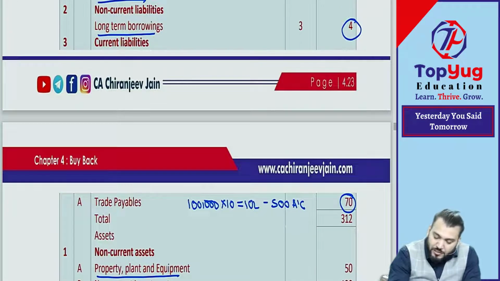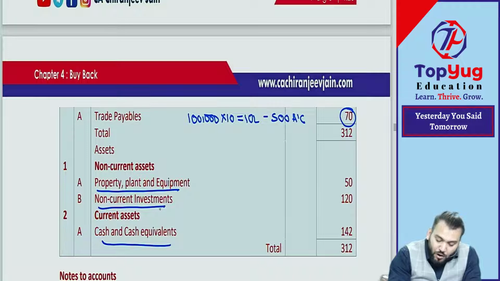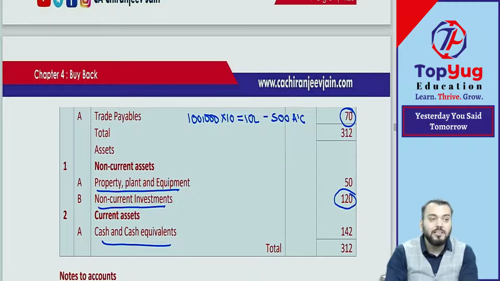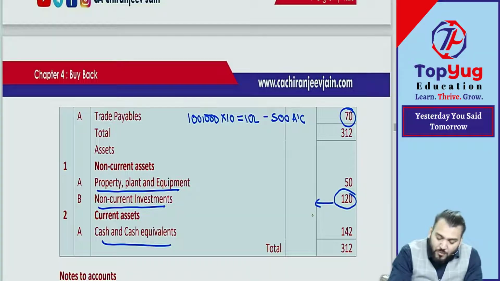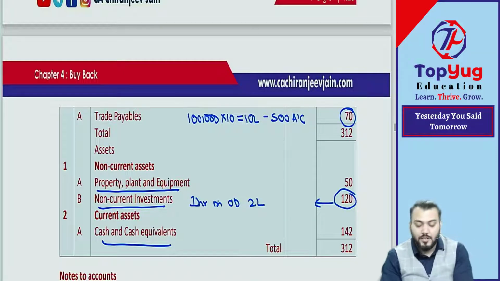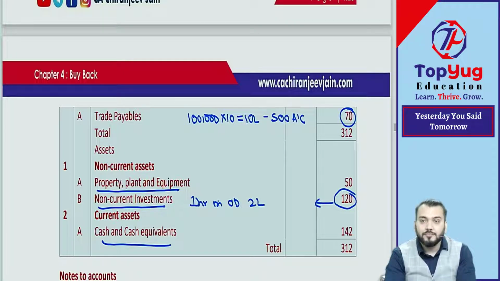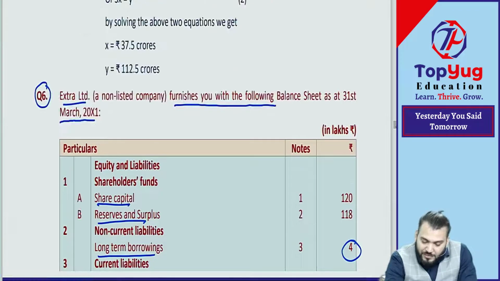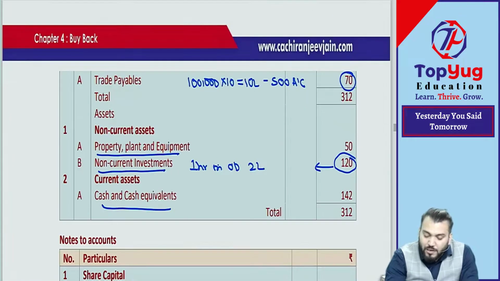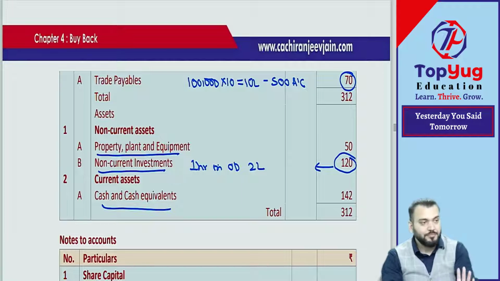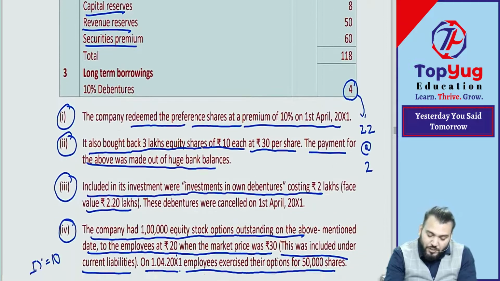So if you see, there is one non-current investment. Non-current investment is how much? 120 lakh. This will consist of investment in own debenture, how much? 2 lakh. Means out of 120 lakh, figures are given in lakhs now, so out of 120 lakh, 2 lakh is investment in own debenture. Understood? Yes, sir.